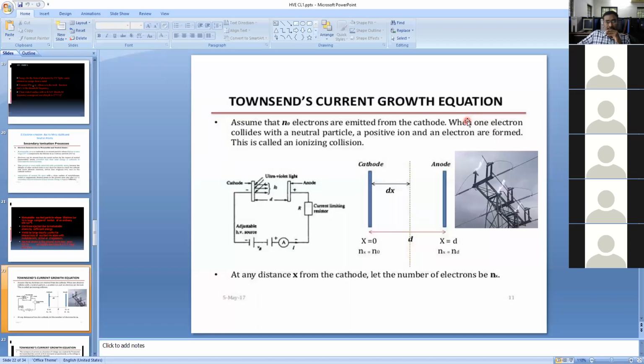In this, Townsend's current growth equation is explained by taking this type of simple experiment. This is a practical circuit. Under the opening condition, what will happen? How is the current increasing or decreasing as time increases? Depending on time, the current between these two plates will be different, and the increase of the current is different.